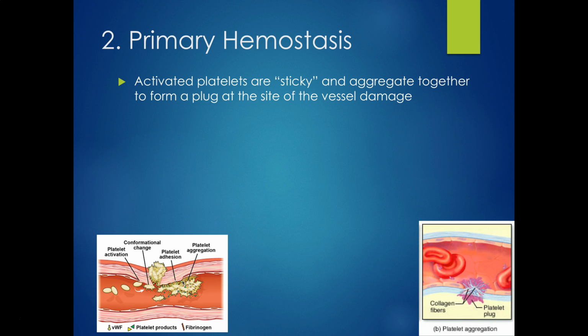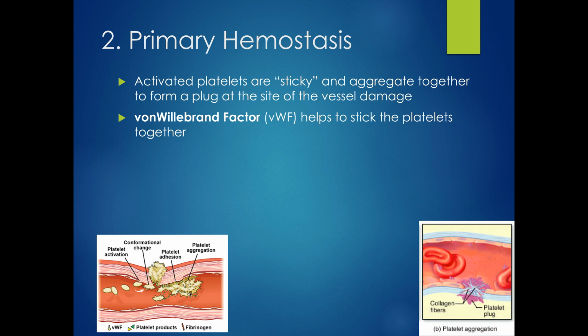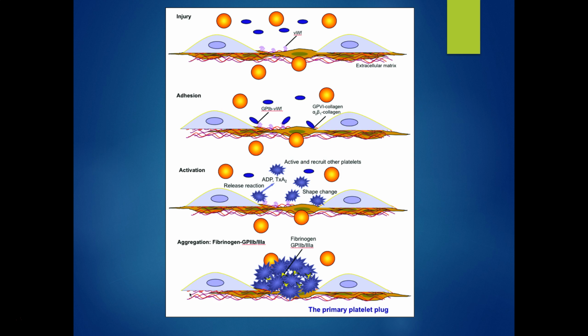So these platelets are sticky once they're activated by the von Willebrand factor, and they're going to stick all together to form that plug at the site where the vessel is damaged. And that von Willebrand factor we'll talk about later when we talk about some of our coagulation deficiencies. But for right now, we know that von Willebrand factor is helping our platelets stick together.